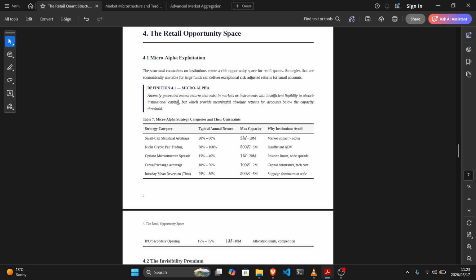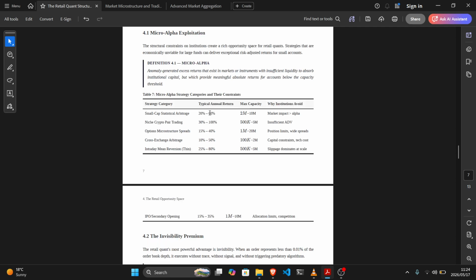Table 7 Micro-alpha strategy categories and their constraints. Strategy category, typical annual return, max capacity, and why institutions avoid it are going to be our 4 columns. Small cap statistical arbitrage has a typical annual return of 20% to 60%, max capacity of 2 million to 10 million, and institutions avoid it because their market impact in this particular instrument is going to be much greater than their alpha. Niche crypto pair trading has a typical annual return of 30% to 100%, max capacity of 500k to 5 million, and institutions avoid it because it has insufficient average daily volume.